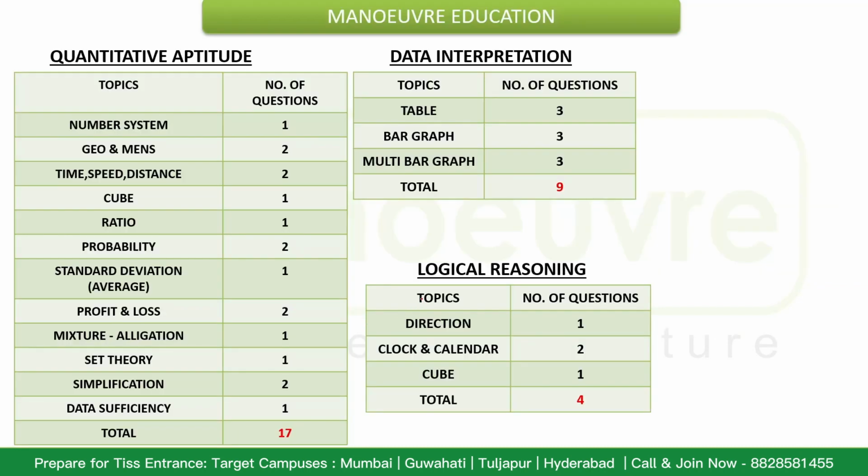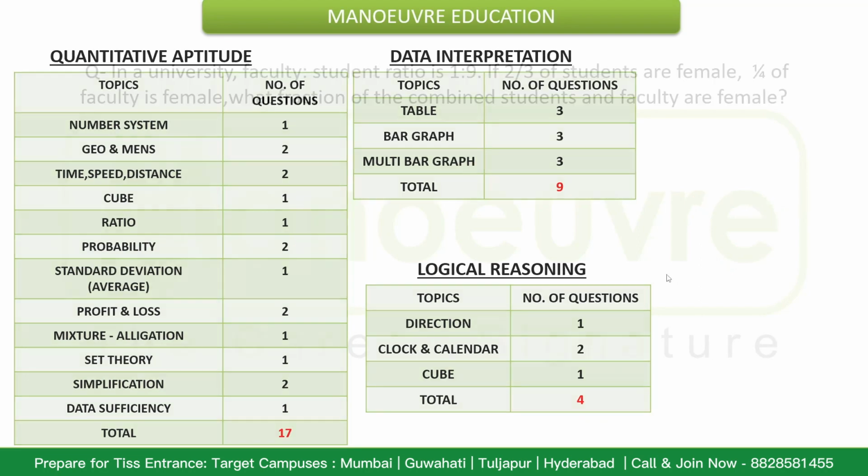Now, this is the classification of 30 questions that were asked in the TISSNET 2023 exam with respect to quantitative aptitude, logical reasoning and data interpretation. As you can see here, a total of 17 questions were asked from quantitative aptitude. From the data interpretation section, 9 questions were there, and from logical reasoning, 4 questions were asked. So 17 plus 9 plus 4, a total of 30 questions were asked from this section. Now let's look into the types of questions and their respective solutions.